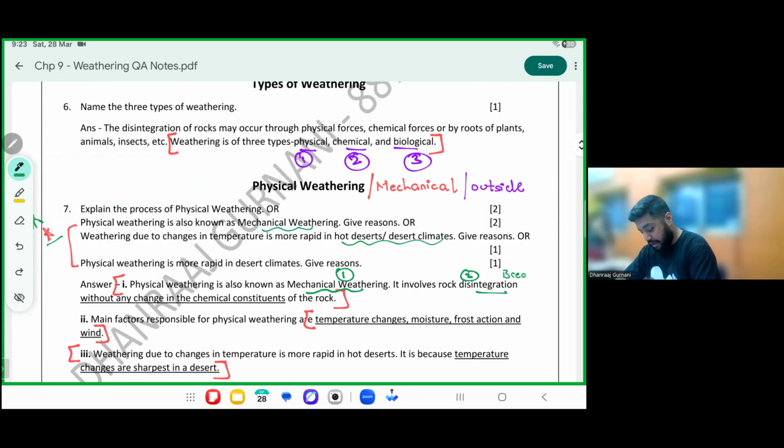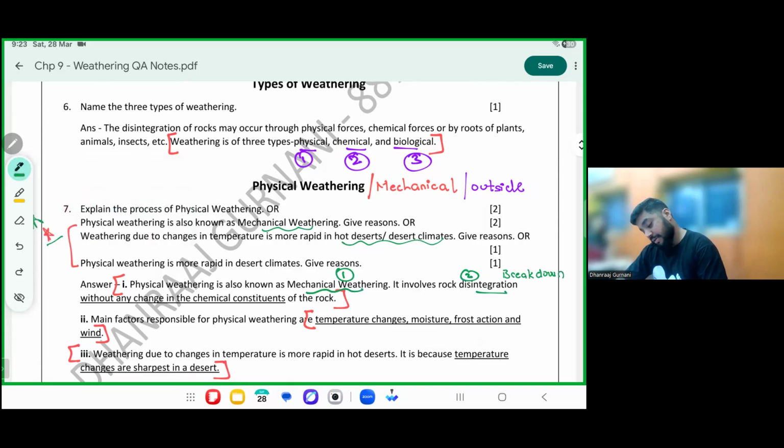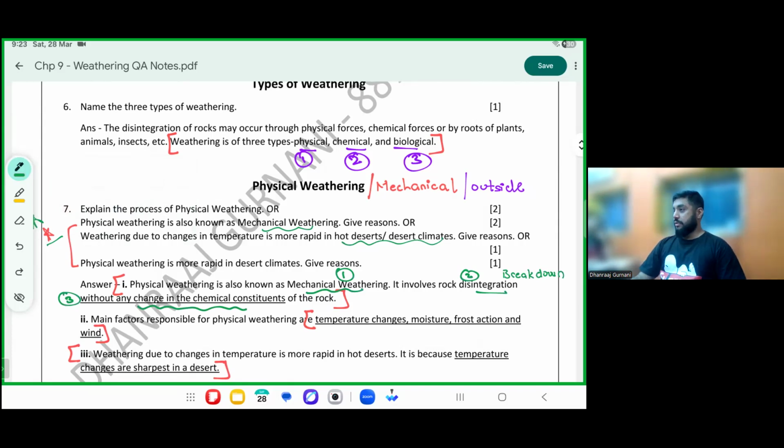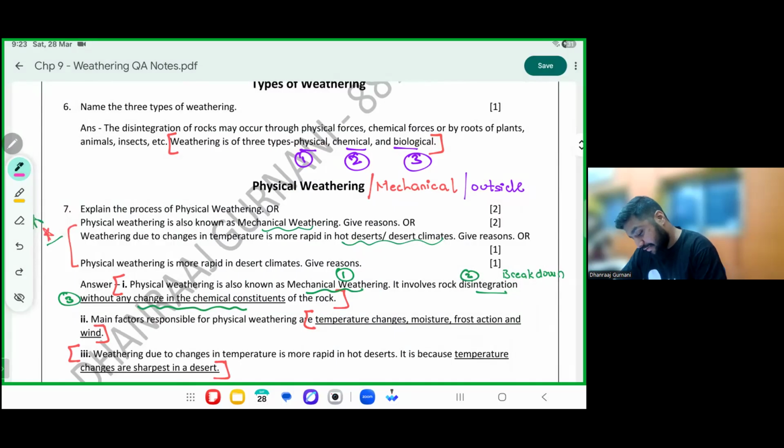It involves breakdown without any change in chemical parts or constituents. Please make a note: without any change from inside. Bracket में लिख दो, no change